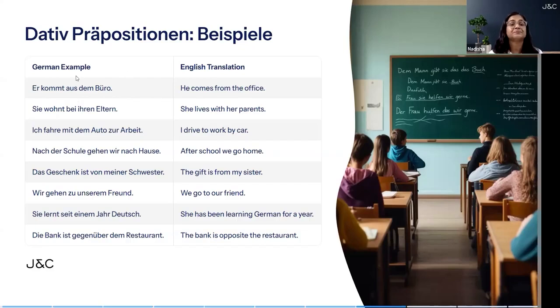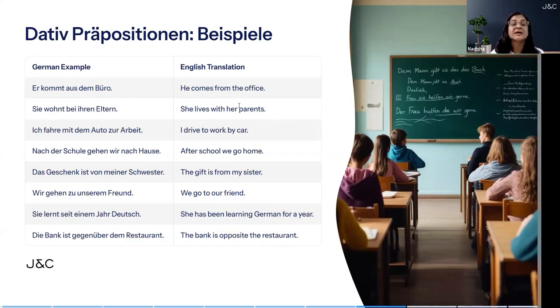The next one is "Sie wohnt bei ihren Eltern." Always remember, whenever you live with someone, you always use bei as a preposition. Okay. Sie wohnt bei ihren Eltern. She lives with her parents.